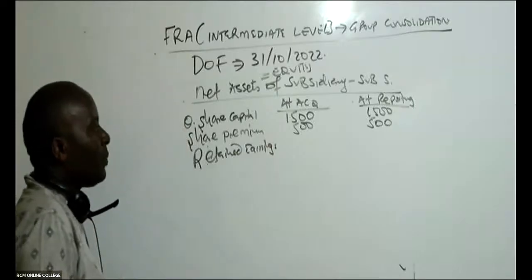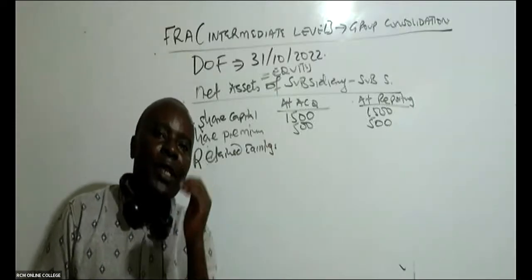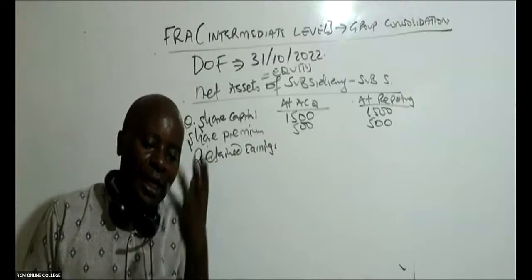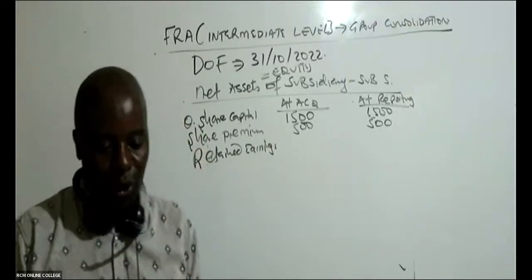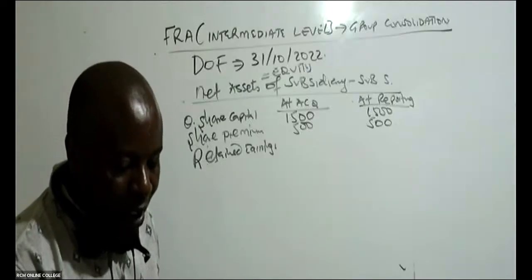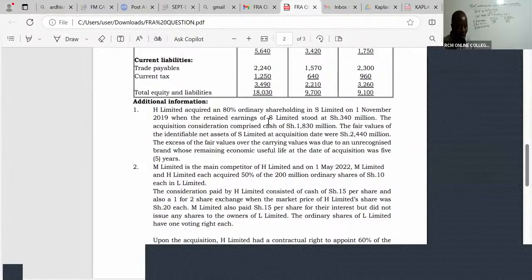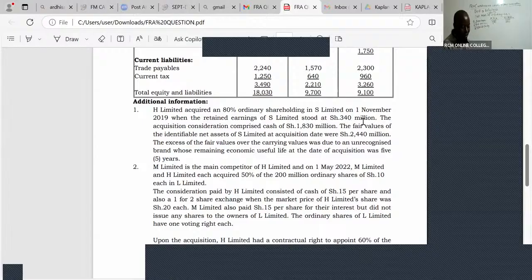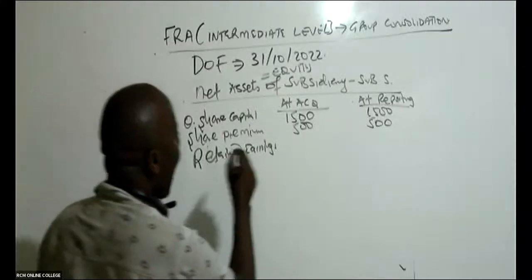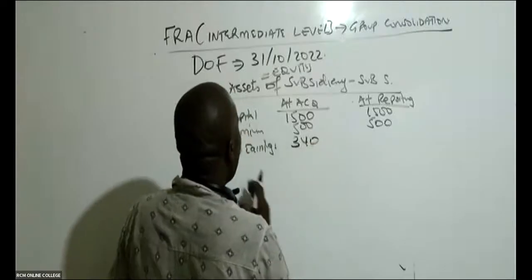Because the examiner will always give you retained earnings at acquisition, and then retained earnings at reporting. You can see here, H Limited acquired an 80% ordinary shareholding in S Limited on 1st November 2019 when the retained earnings of S Limited stood at 340. So these are retained earnings on the date of acquisition: 340.